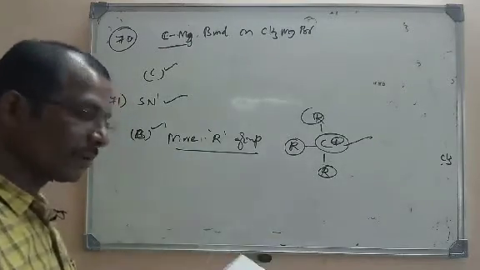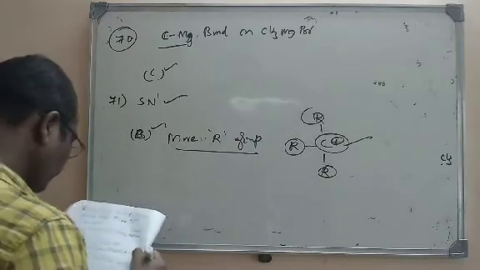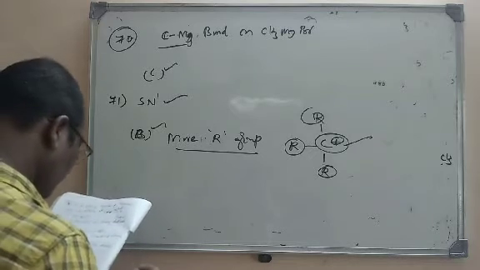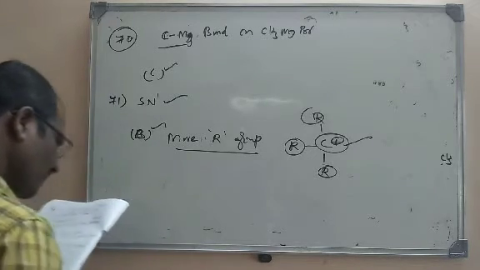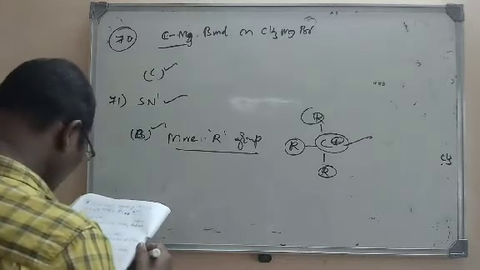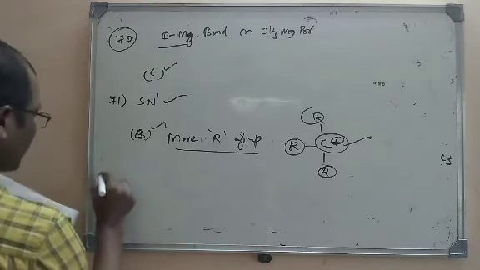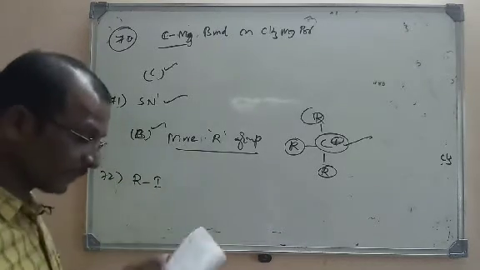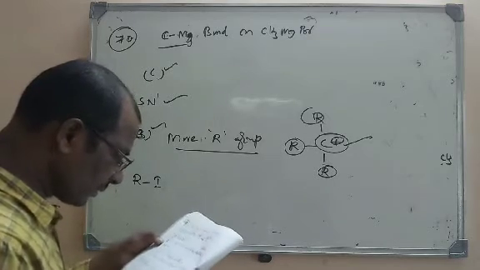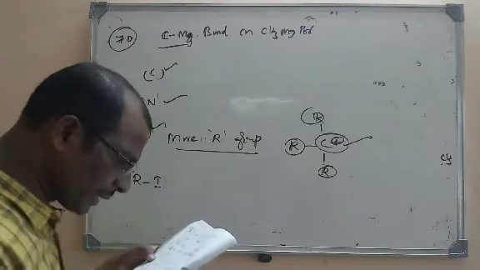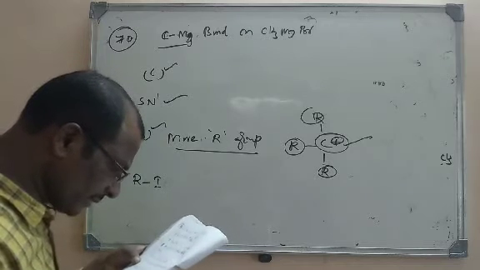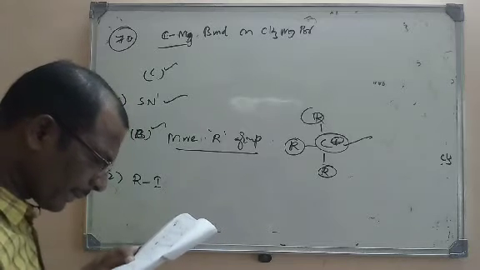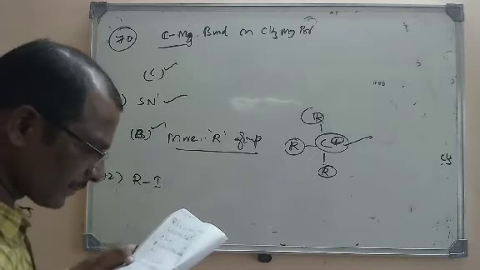Let us go to the next objective question. An alkyl iodide on standing darkens due to, if you leave it for a long time, it gets darkened due to: number 1 hydrolysis, number 2 conversion into ethers, next one liberation of iodine and formation of alkanes.